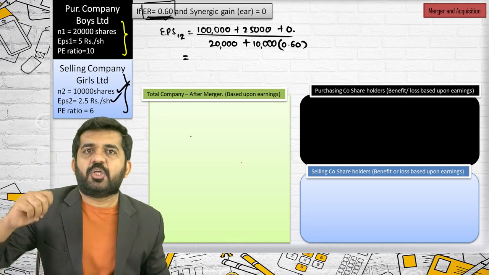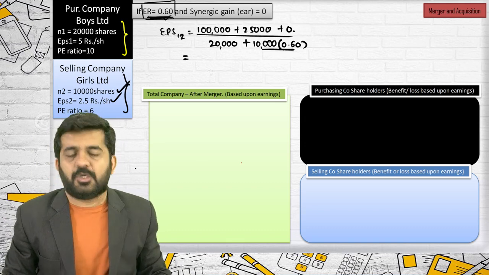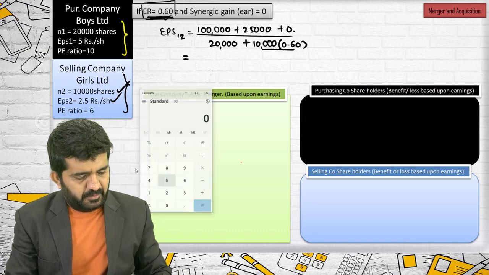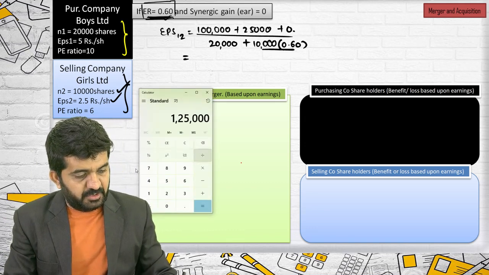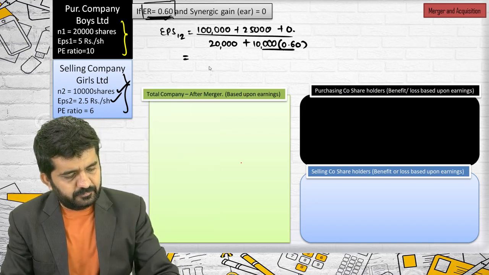This will be 1,25,000 divided by 26,000, which is 4.80769.